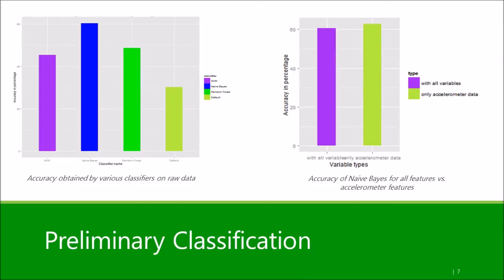We tested the performance of raw data using several baseline classifiers, which resulted in naive Bayes being the best classifier, closely followed by random forest. We performed 4-way cross-validation, wherein each user acted as a test subject for one round. As shown in the next figure, when tested only with accelerometer features, the accuracy of the model increased.